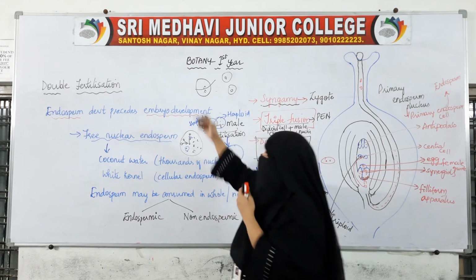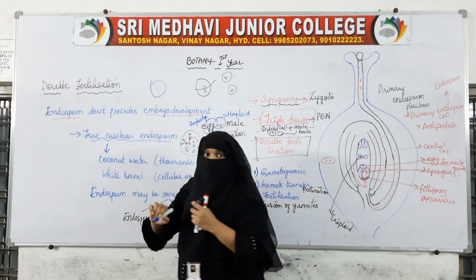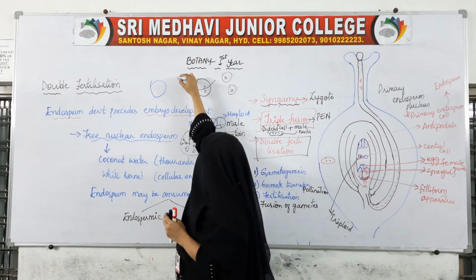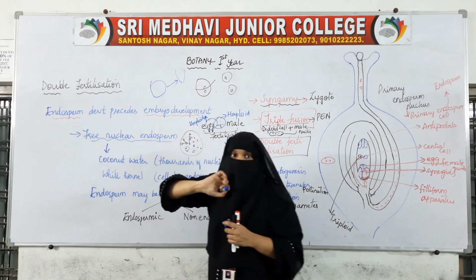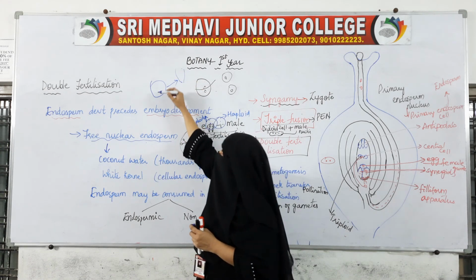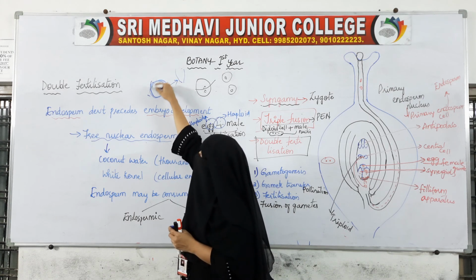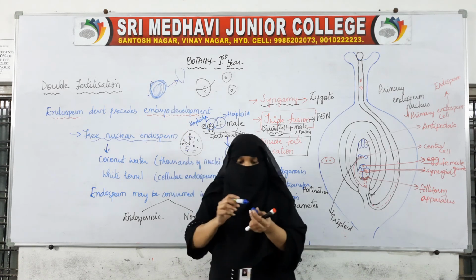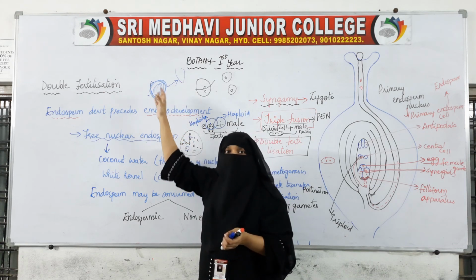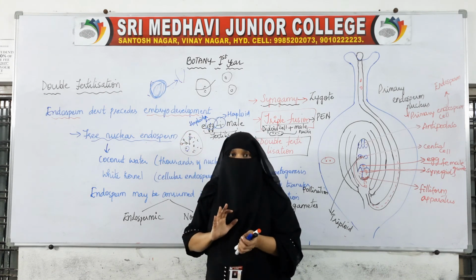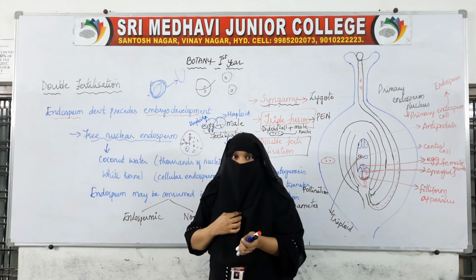For example, if this is the endosperm and this is the growing embryo, growing into an organism, then while growing it totally consumes the whole endosperm. When it consumes the whole endosperm, there is nothing left inside.